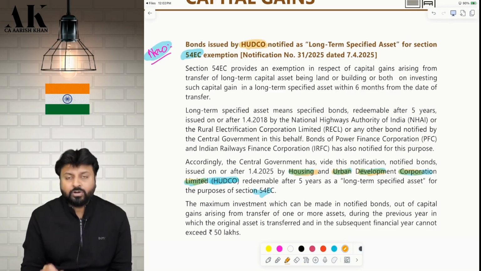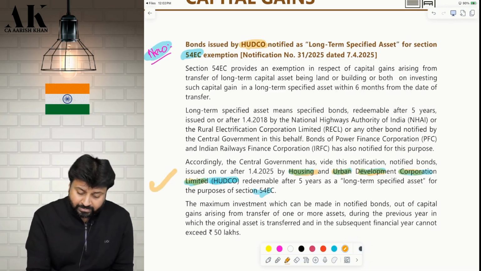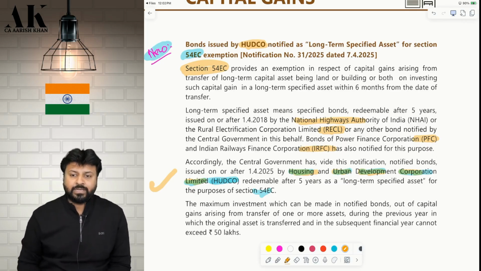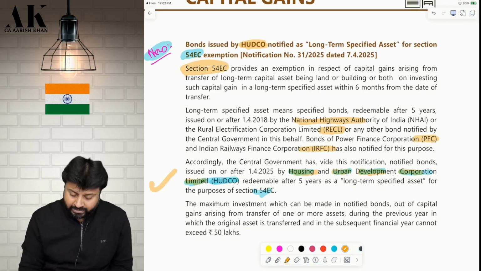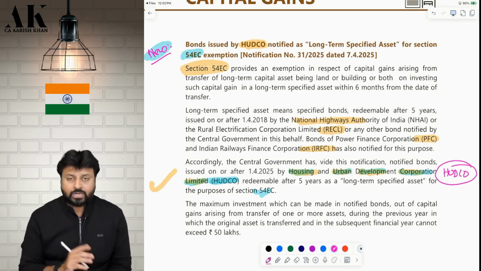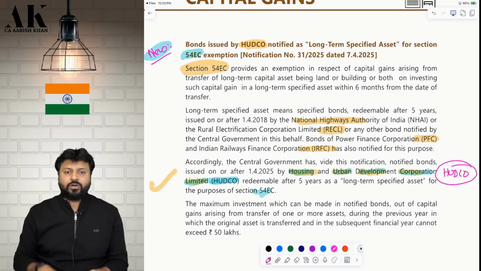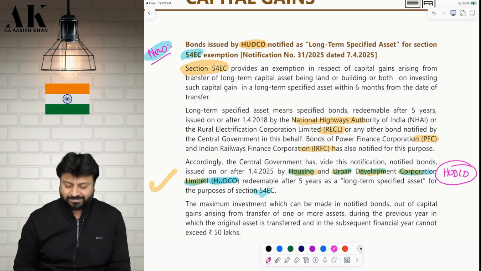If you purchase the bond of HUDCO, then that is also eligible for exemption under 54EC, along with NHAI bonds, REC bonds, Power Finance Corporation bonds, and Indian Railway Finance Corporation bonds. Is it clear? So there is one addition of a bond over here, that is the HUDCO bond. I hope it is clear to all of you. So the number of bonds now notified under 54EC is 5 bonds. Is it clear? I hope it is clear.